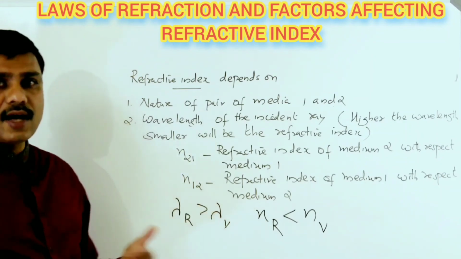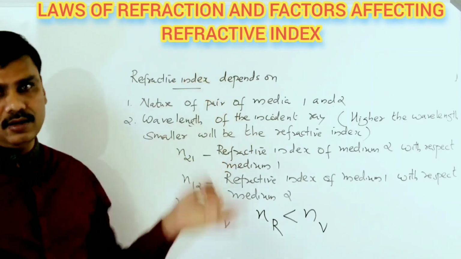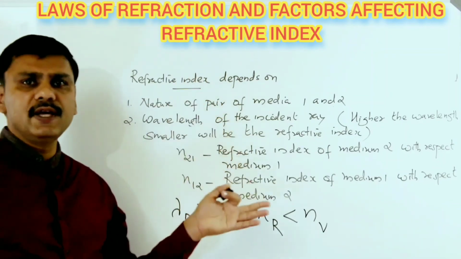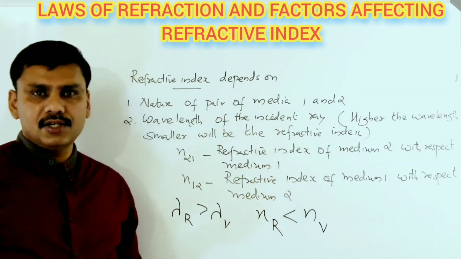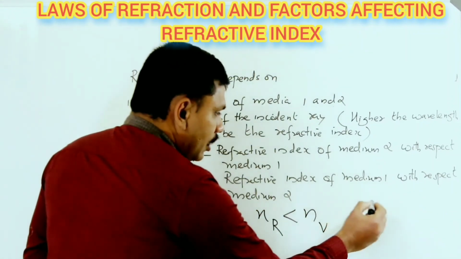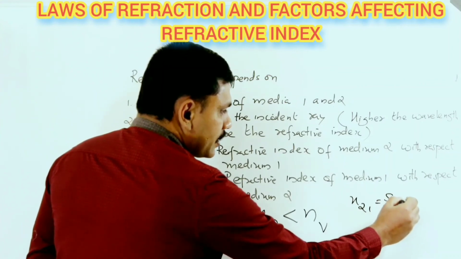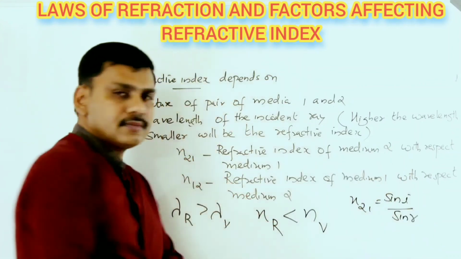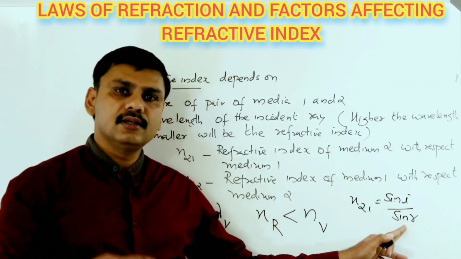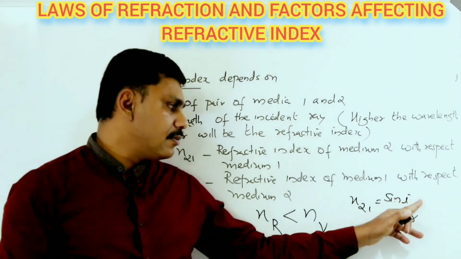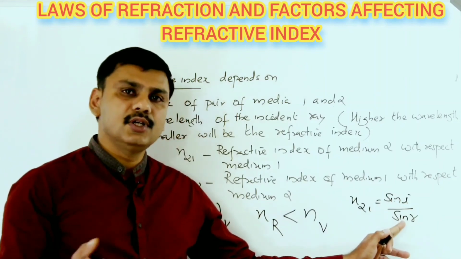Another thing is that refractive index has no unit, because it is a ratio. Refractive index equals sin I by sin R. Sin I is a number and sin R is also a number, so the ratio becomes unitless.